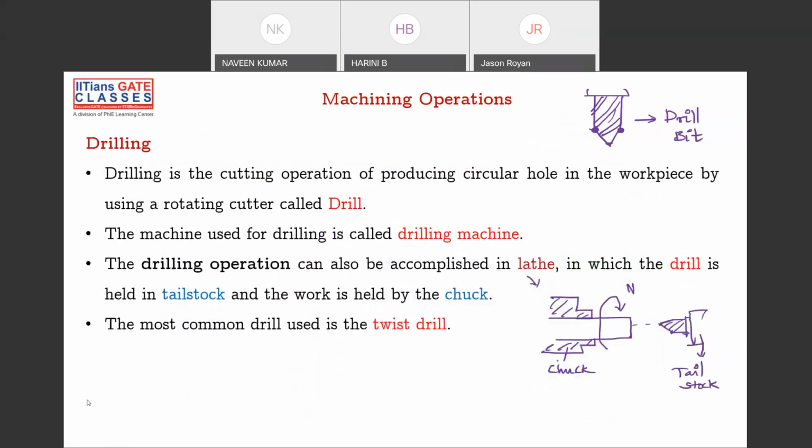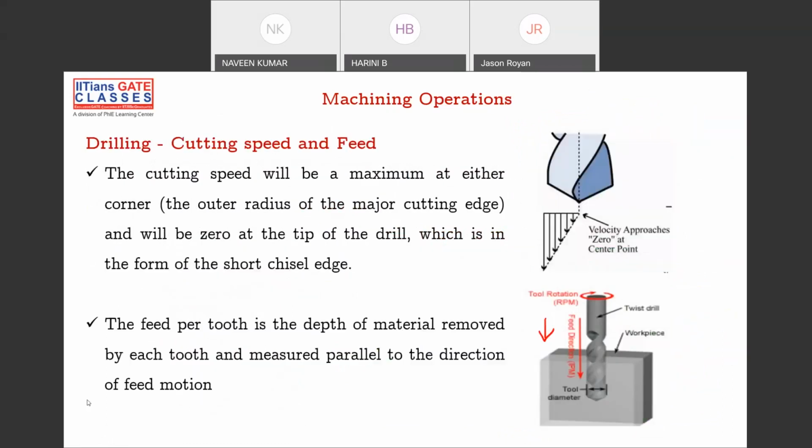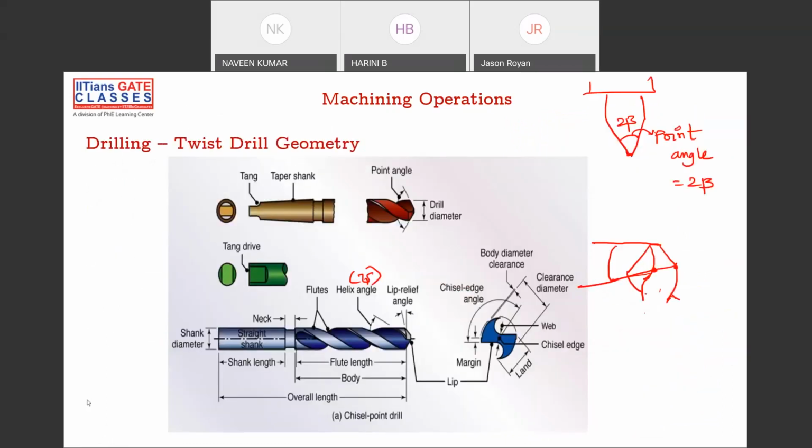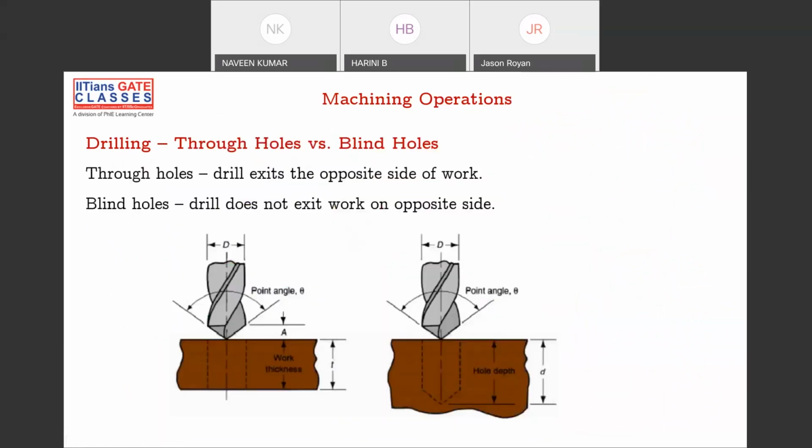So this is drilling, and we have some drilling things which are not important. Here we have some point angle. Please remember this. In drilling, we have drill geometry. This is your drill, and this is your 2 beta, that is your point angle. Okay, let's see if there are some questions when we discuss the questions.